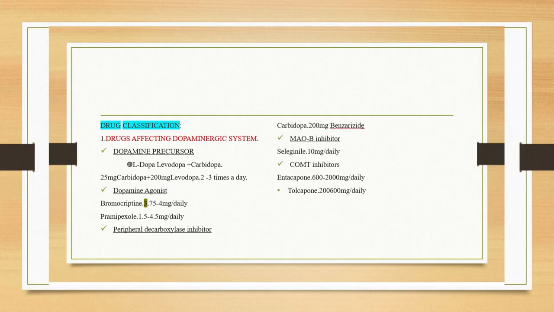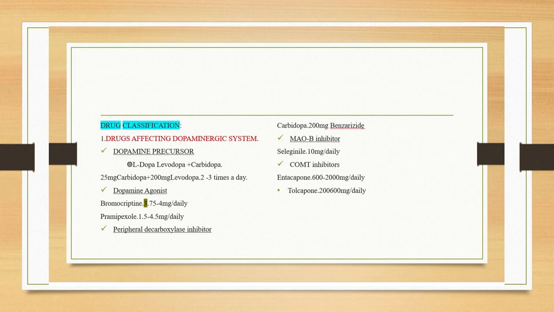In the synaptic vesicle, that is within the presynaptic neurons, the dopamine is stored and released. The metabolizing enzyme for dopamine is decarboxylase, that is peripheral decarboxylase enzyme, and the other enzymes responsible for its metabolism are monoamine oxidase B and catechol O-methyltransferase.